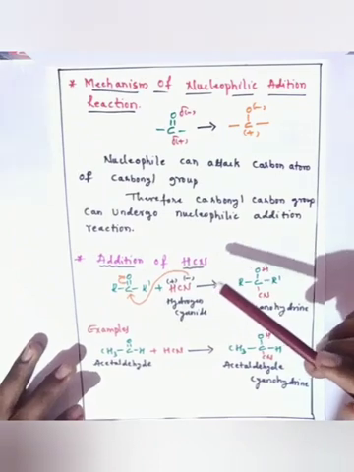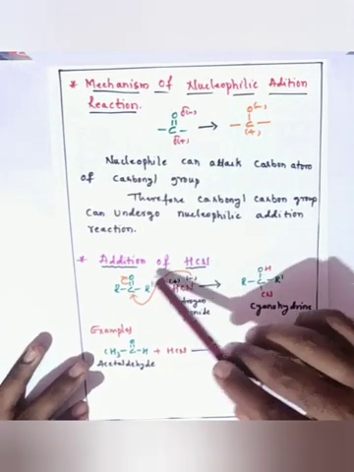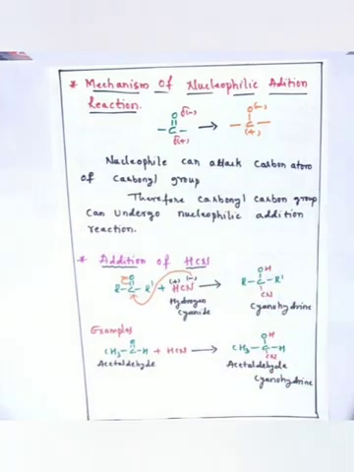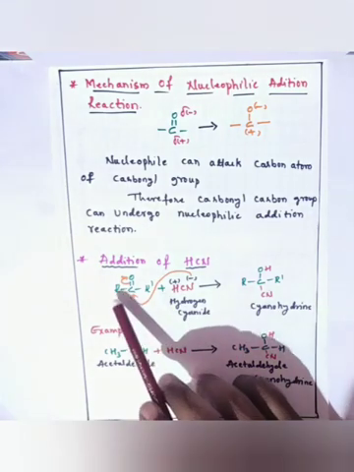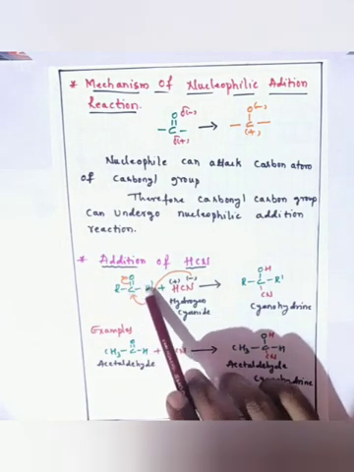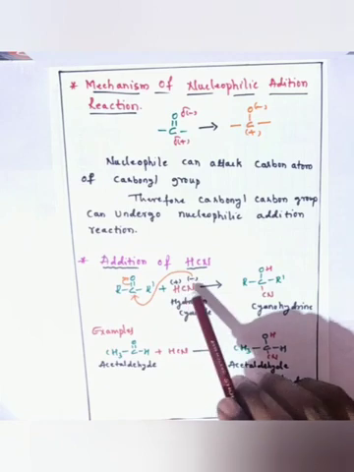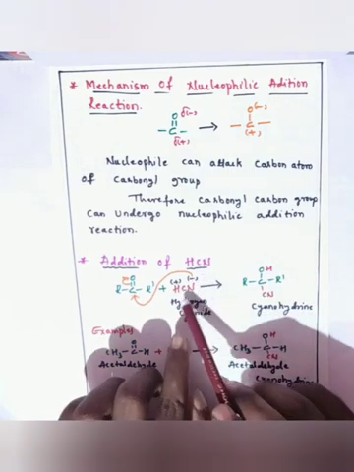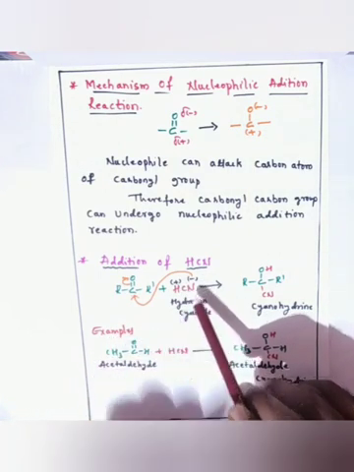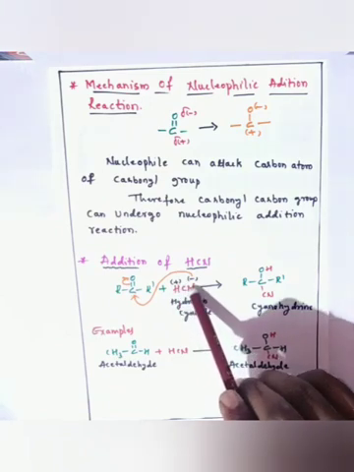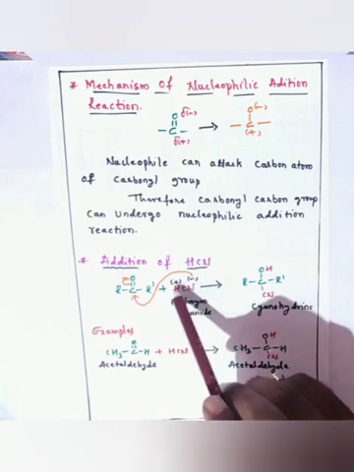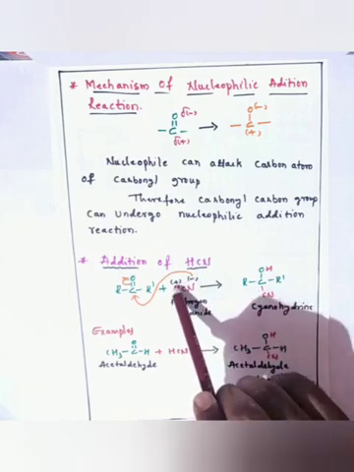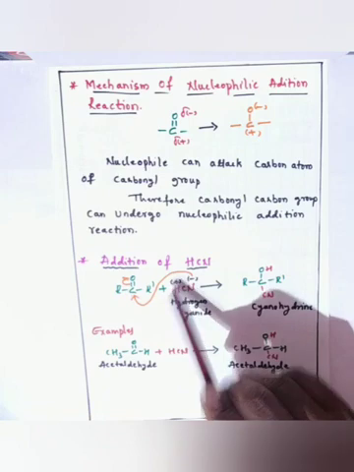The first example we can see here is the addition of HCN. HCN is nothing but hydrogen cyanide. The general reaction I have taken here is R-C double bond O-R' reacting with HCN. If you consider the electronegativity of hydrogen and cyanide, cyanide is more electronegative, so it gets the negative charge. Hydrogen is less electronegative, so it gets the positive charge.